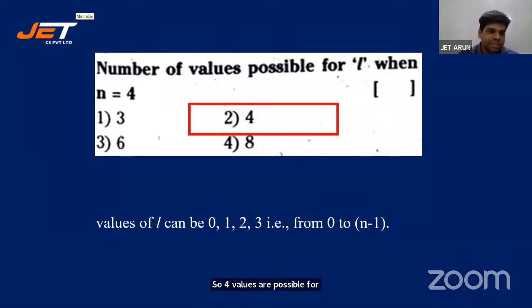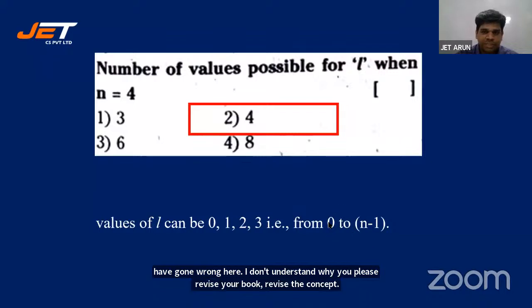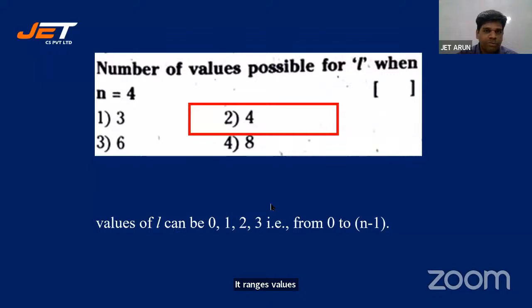2 is absolutely right, students. Yes, 2 is right. Good. But most of the students have gone wrong here. I don't understand why. Please revise your book, revise the concept. The range of values, revise and note it, so that you don't commit a mistake next time. All right, let's look at the next one.